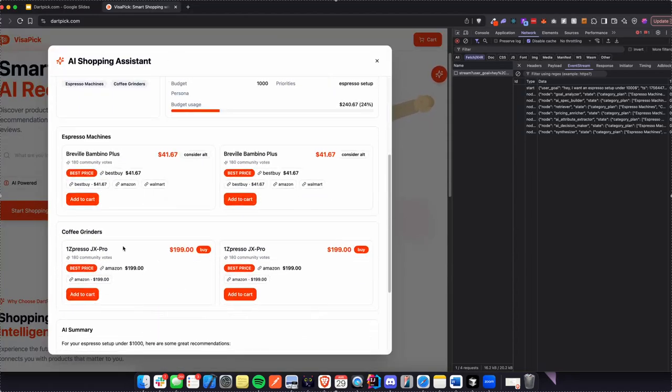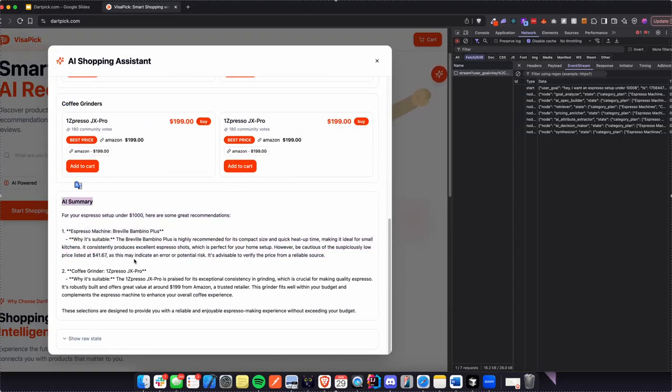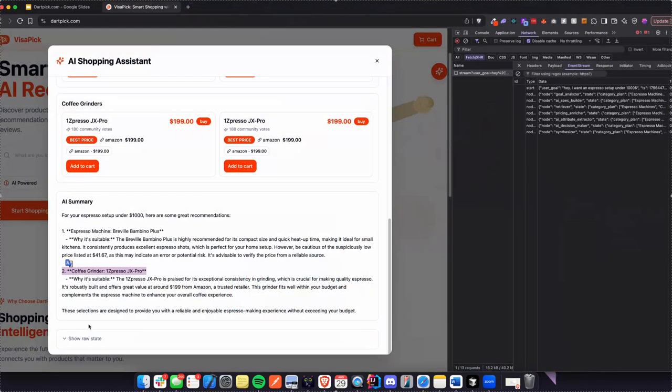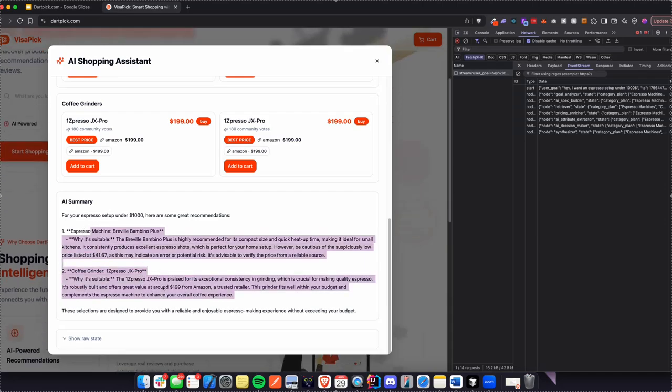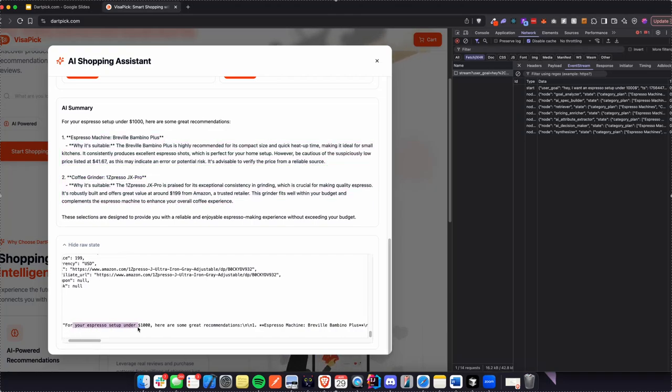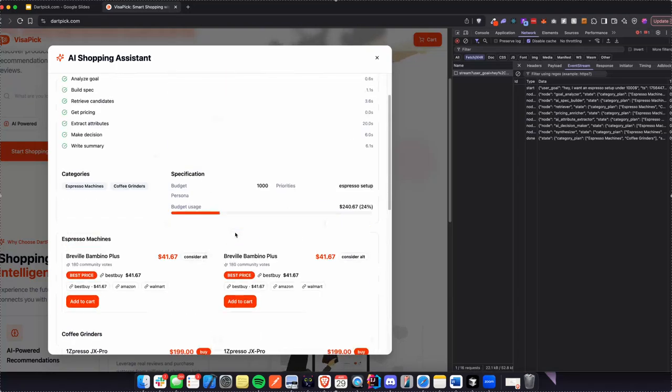Now it also gives you the AI summary: here's a response for an espresso setup under $1,000, and here are some great recommendations. It went through the reviews that we have in a huge JSON file, got a few items, and got all the information from there. It also recommended options for an espresso machine setup under $1,000.